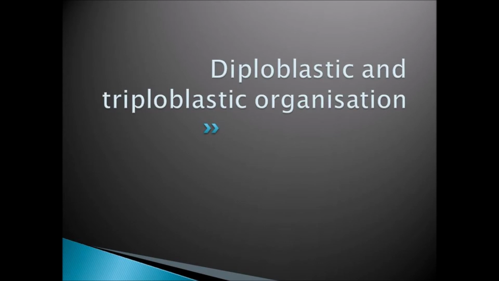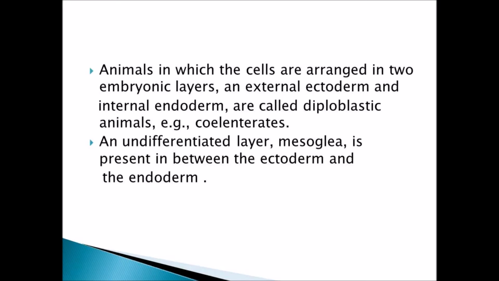Next is diploblastic or triploblastic organization. In some animals, there are two embryonic layers. That is, on the cells, they have two layers: an external ectoderm and an internal endoderm.